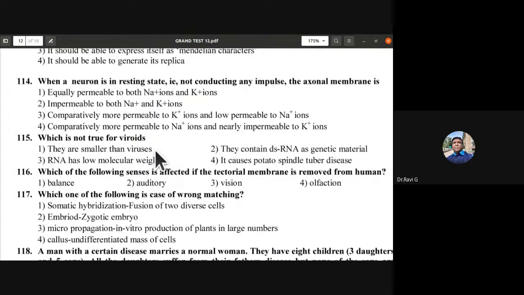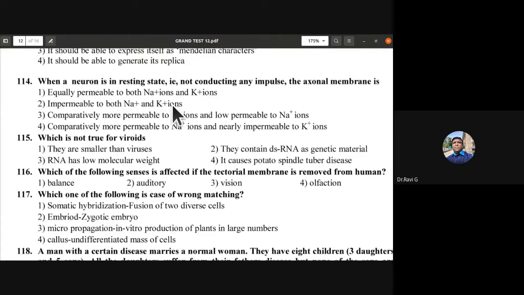When a neuron is in resting state, that is not conducting any impulse, what is the state of the axonal membrane? Is it equally permeable to both sodium ions and potassium ions? Impermeable to both?